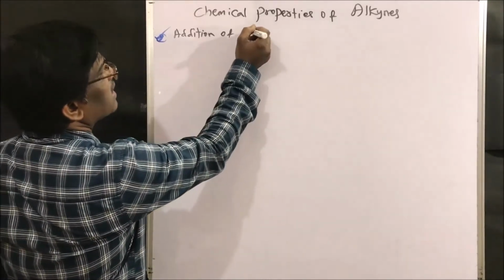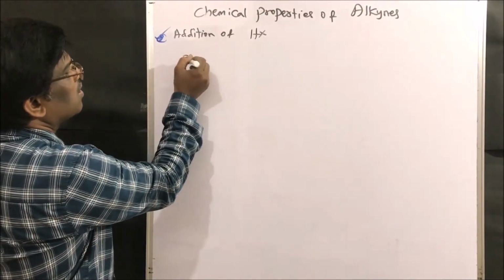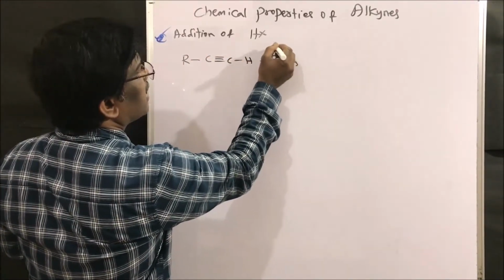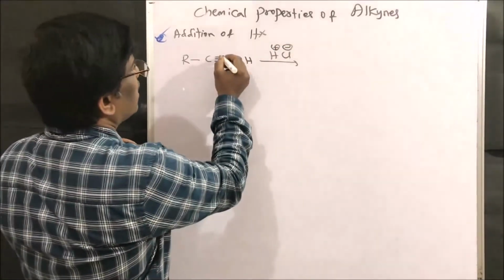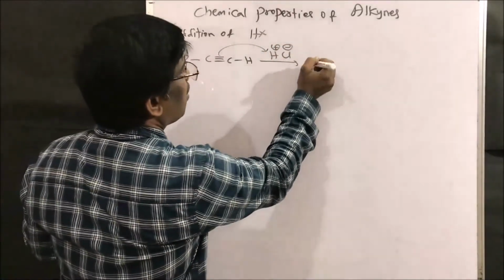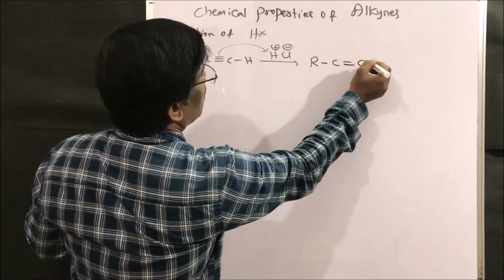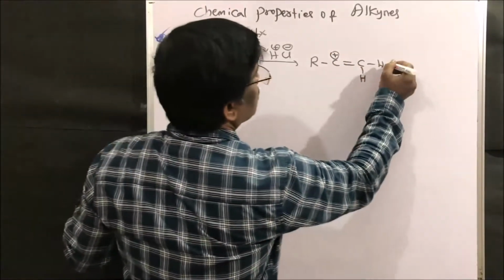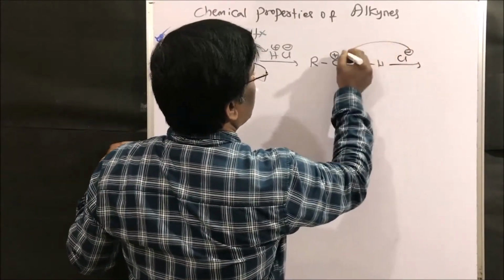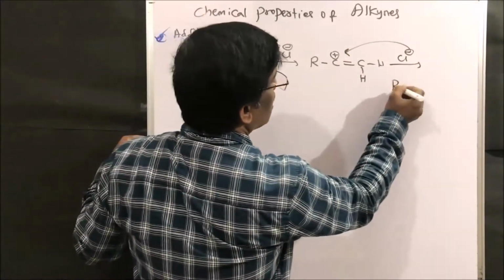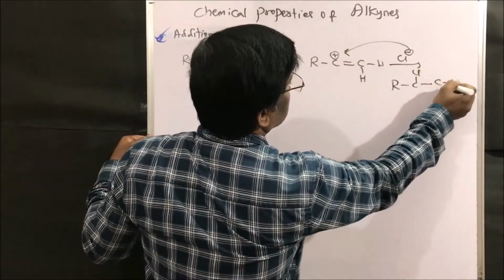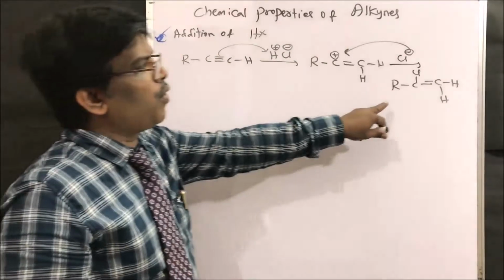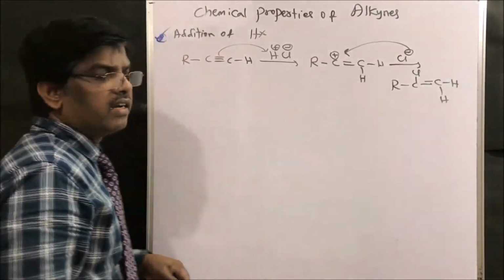Next is addition of HX. So let us take a simple example. RC triple bond CH. So let us take HCl, H plus Cl minus. What I said, electrophilic addition takes place to give R-C double bond CH. This is a positive charge, right friends? So next this chloride is going to attack here to give R-C(Cl)=CH2, right friends? So this is the compound I am going to get, vinyl chloride, right?